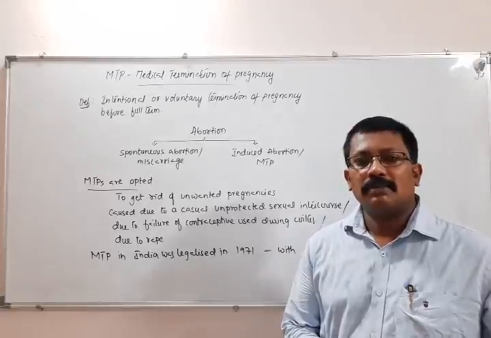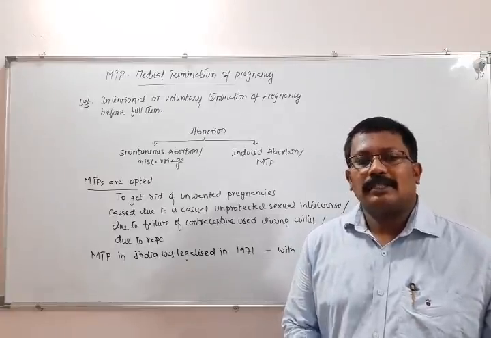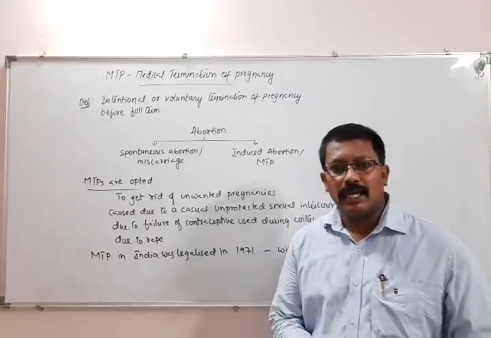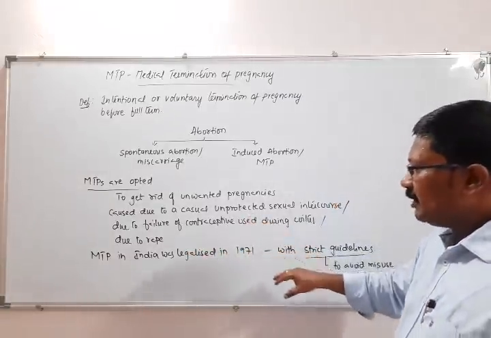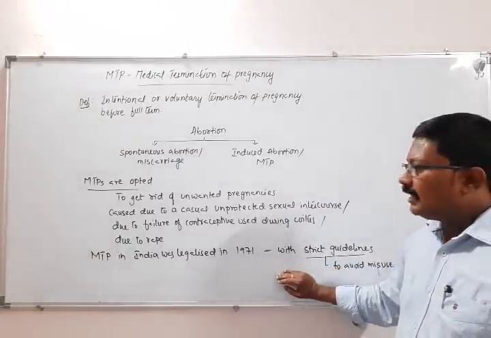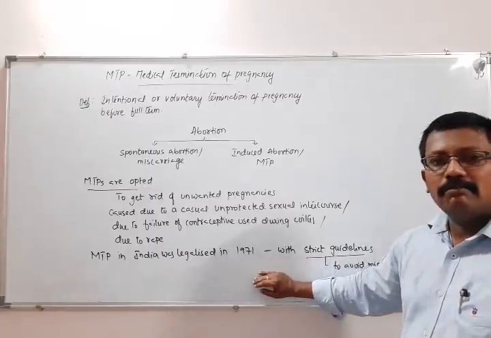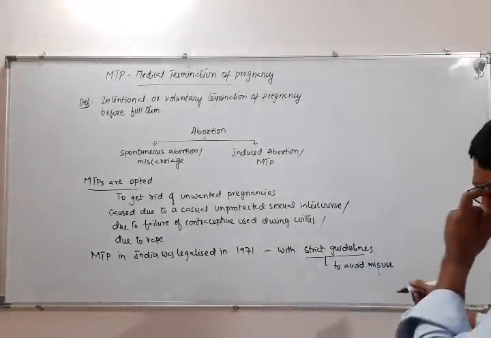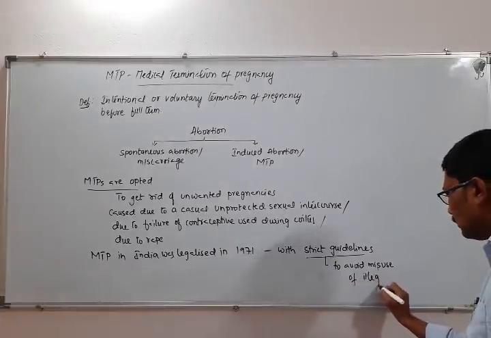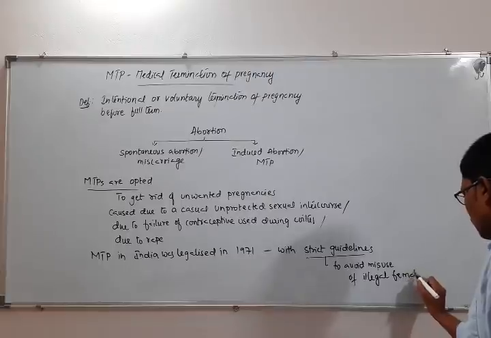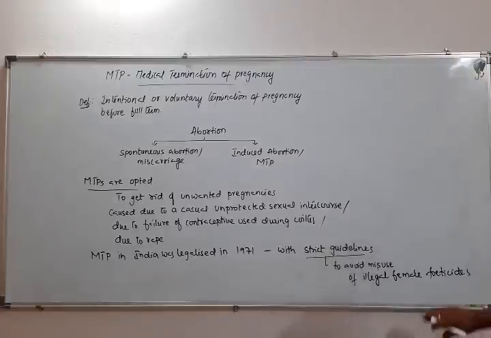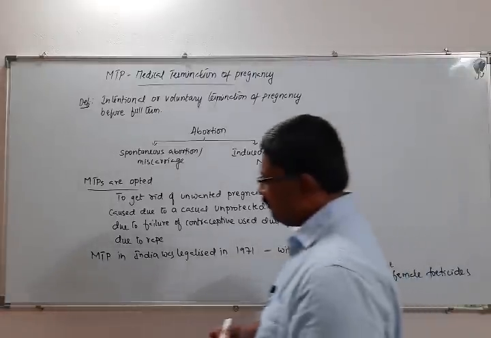So for that purpose, if they come to know that they are carrying a female fetus, they like to go for an MTP. So for that purpose, the government of India has laid some strict guidelines, to avoid the misuse of MTP, to avoid illegal female feticides.